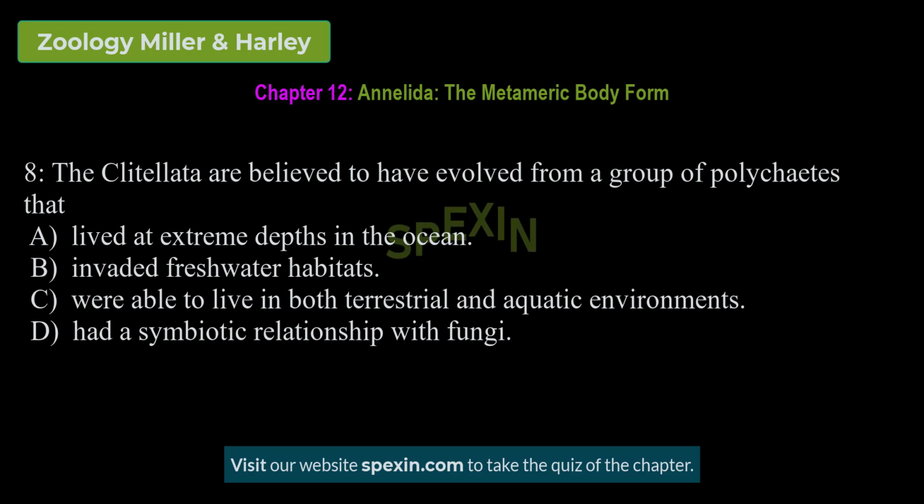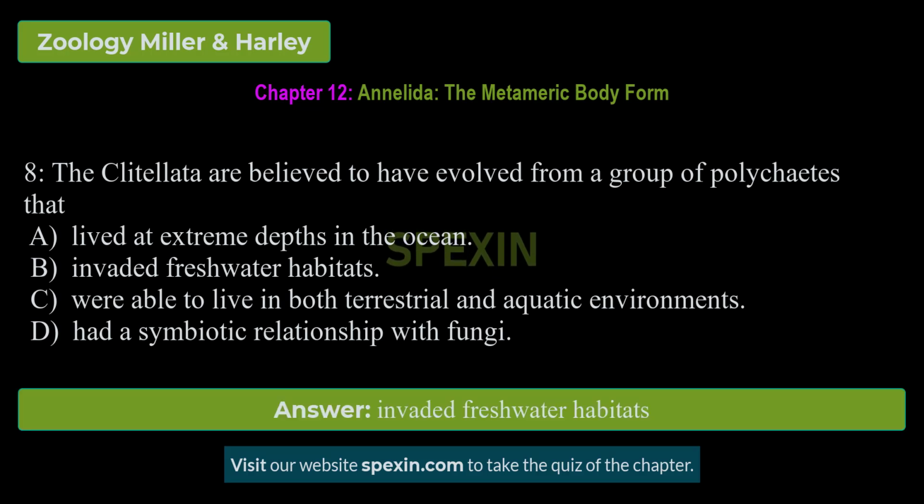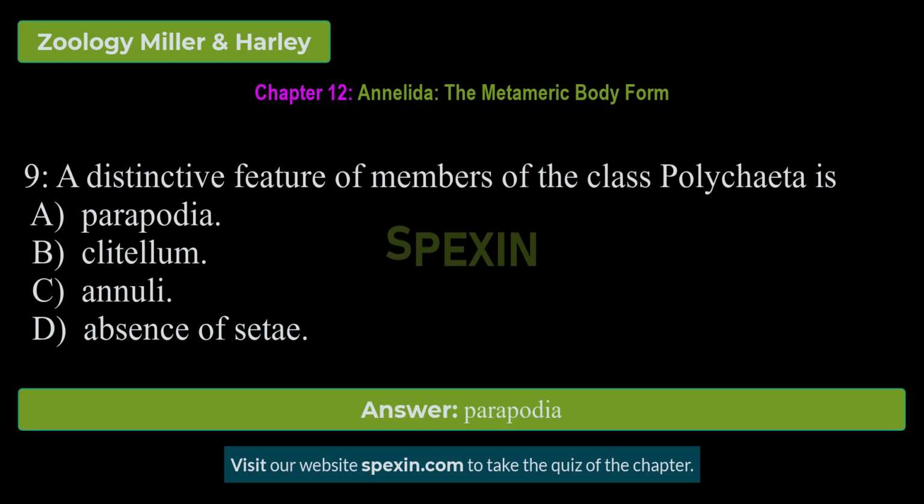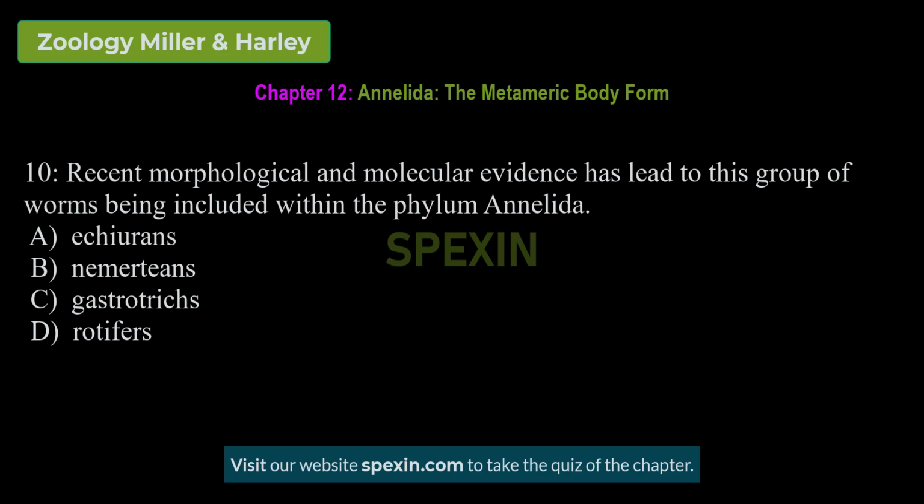The Clitellata are believed to have evolved from a group of polychaetes that lived at extreme depths in the ocean, invaded freshwater habitats, were able to live in both terrestrial and aquatic environments, had a symbiotic relationship with fungi. Correct answer: invaded freshwater habitats. A distinctive feature of members of the class Polychaeta is parapodia, clitellum, annuli, absence of setae. Correct answer: parapodia.